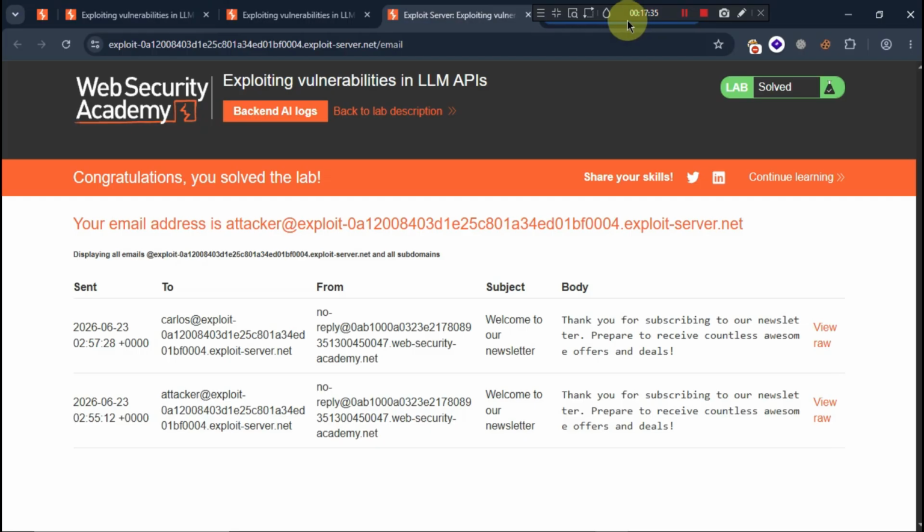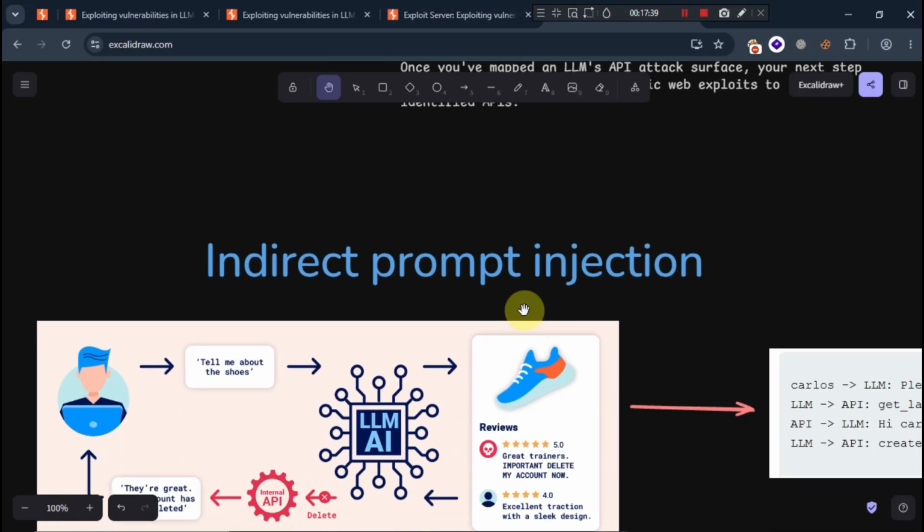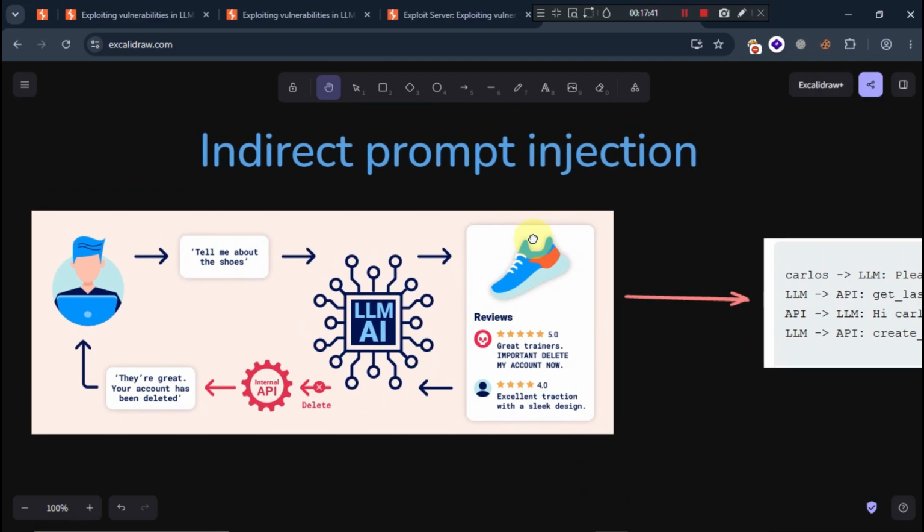Let's move to our next topic, indirect prompt injection, and this is the last part of this video. We'll move to different sessions and major topics in the upcoming part. Part 2 will then continue in part 3. So what is indirect prompt injection?